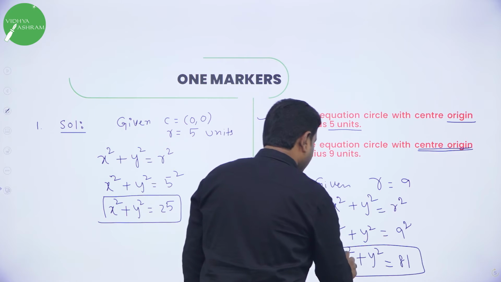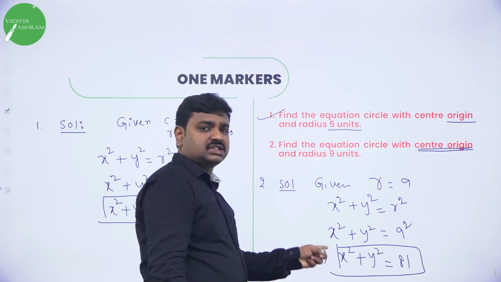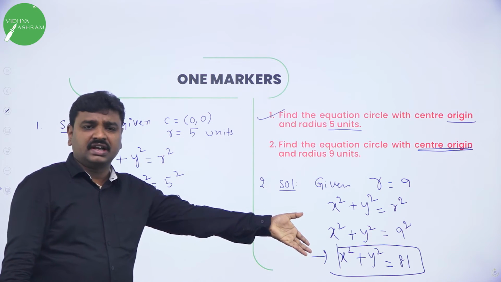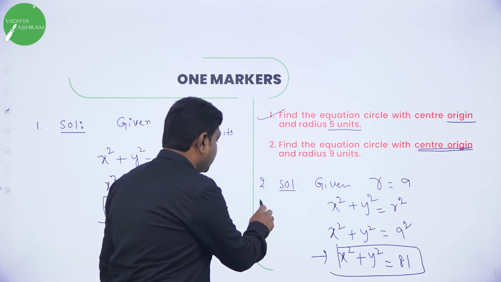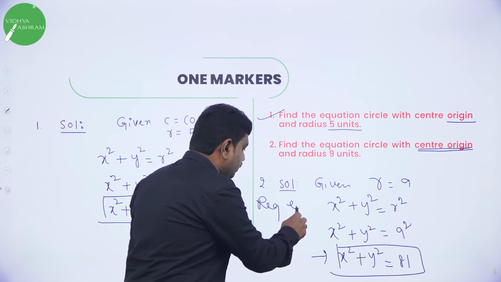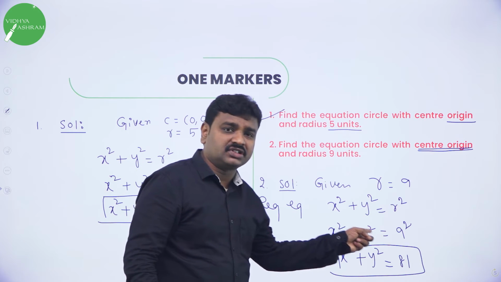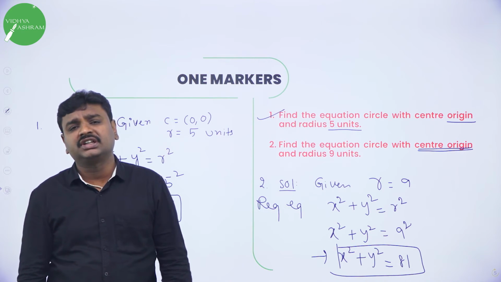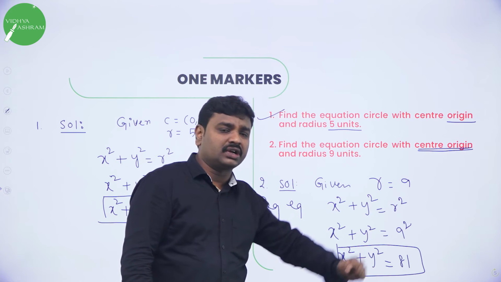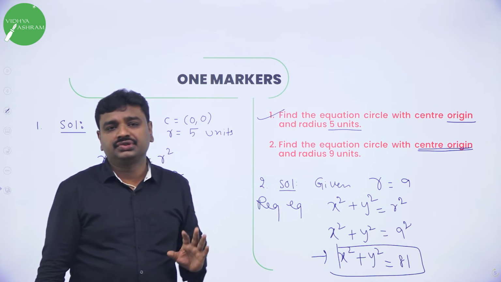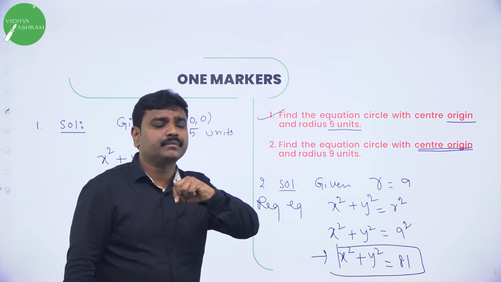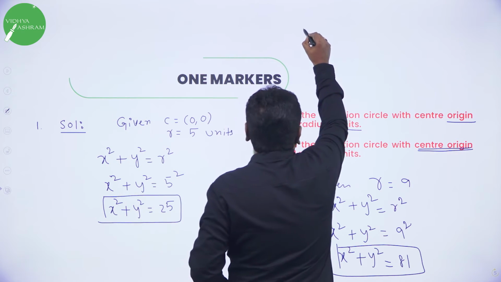So if you ask me, sir, if I write only this much, will they give marks? Yes, this is for how many marks? 1 mark. Final answer, if you write, they'll give marks. Just to make you understand, first I wrote the equation. This is a required equation. What is the required equation? The equation of circle with center origin. x square plus y square equal to r square. In the problem they give r. Substitute r, you will get it. Any doubts?